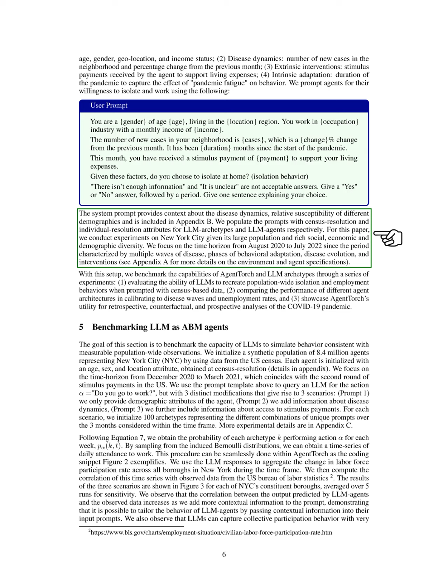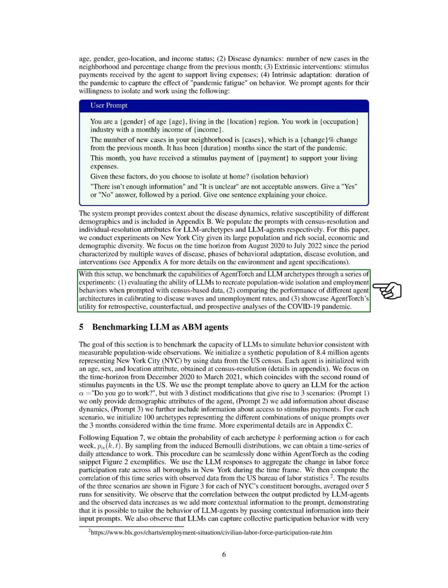We prompt agents about their willingness to isolate and work using a specific format that provides context about disease dynamics and demographic susceptibility. We gather data at both census and individual levels for our LLM archetypes and agents. Our experiments focus on New York City, given its diverse population and the significant events from August 2020 to July 2022, which included various disease waves and behavioral changes. We benchmark the performance of LLMs in simulating behaviors that align with observable population trends.